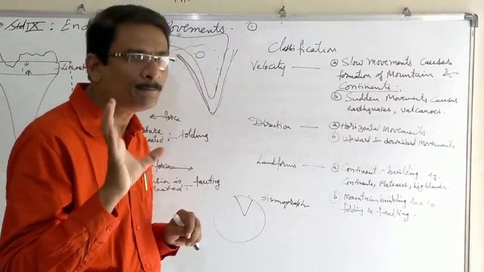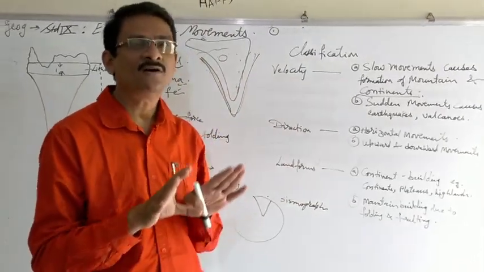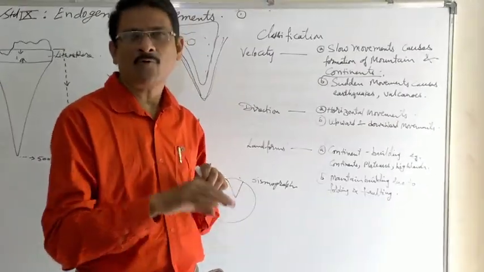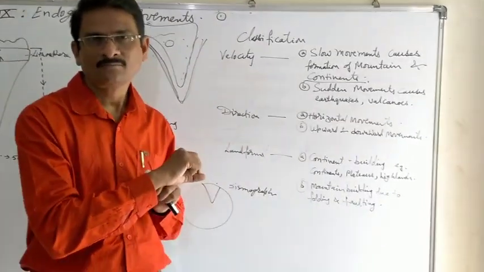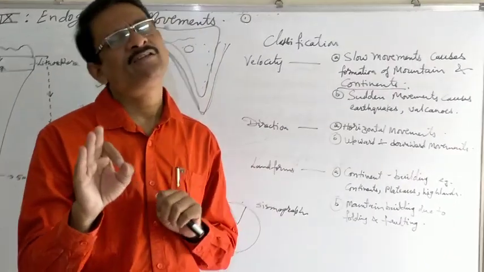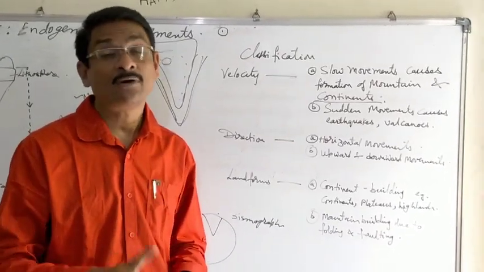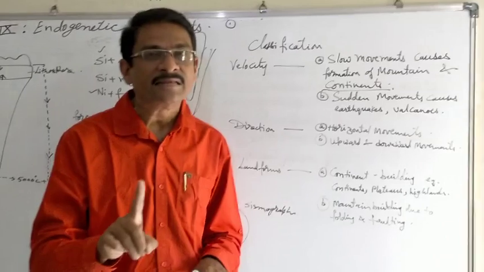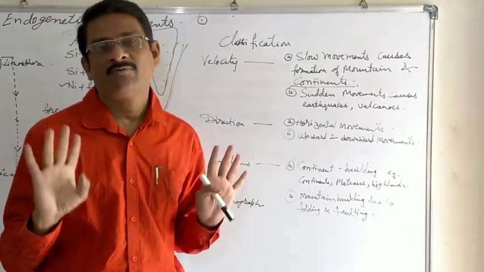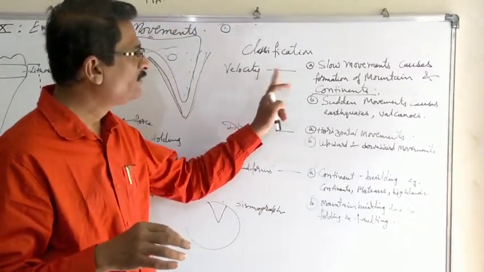There are certain plates which are said to be the shield of the earth, and these rocks are so old or so strong that even earthquakes occur there very rarely. Not 100% that we can say the earthquake will not occur, but very rarely. The least. But eruption of lava can never take place. This is something we have to understand with the velocity.